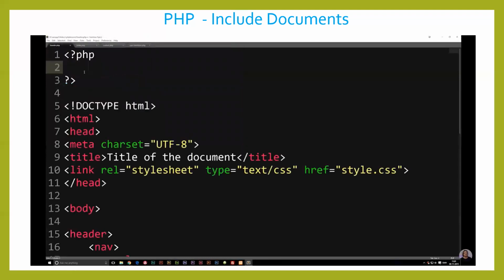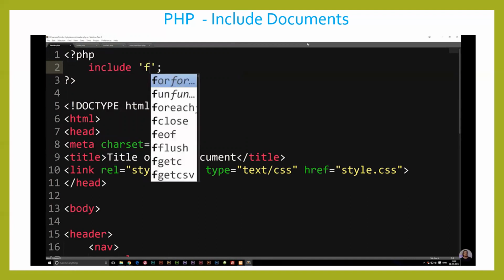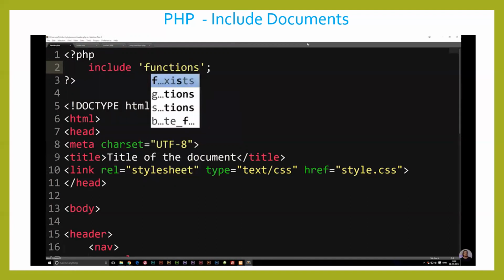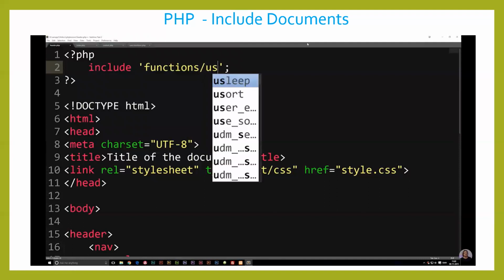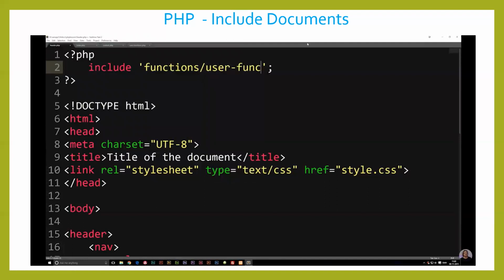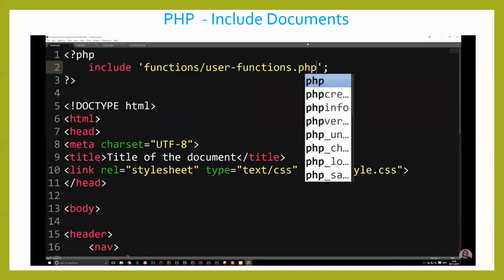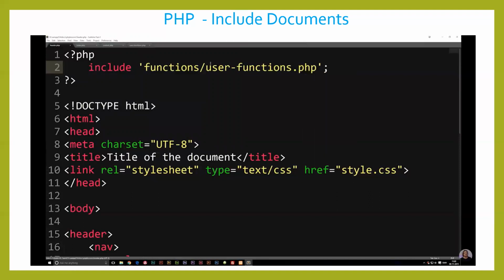So if I go into my header, go to the very top here, I can say, okay, I need to include a document in here. So I'm going to include space, quotes, semicolon, and then I'm going to dig into my folder, because I did actually create a folder called functions, /user-functions.php. So now I actually included my functions inside a separate document, and I have it linked to the very